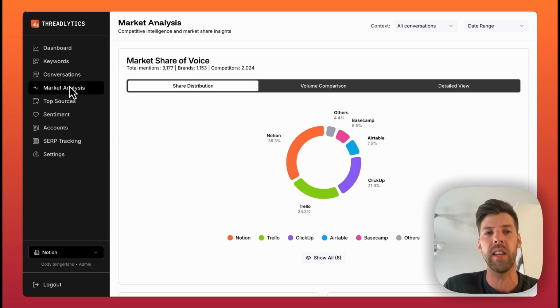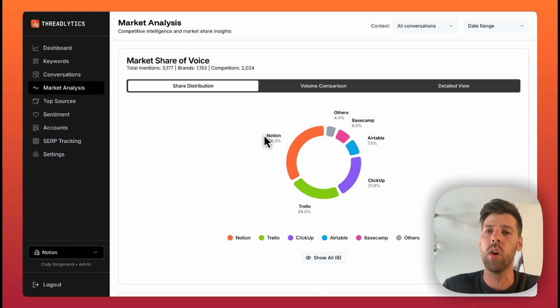So I'm on the market analysis page. This shows me my share of voice. I'm looking at a demo account for Notion. So the brand is Notion compared to my competitors like Basecamp, Airtable, ClickUp, and Trello on Reddit. So this is the share of voice for all the different keywords that we're tracking.